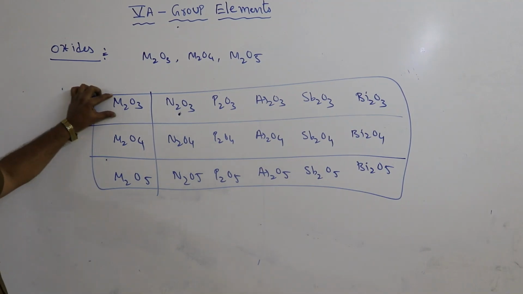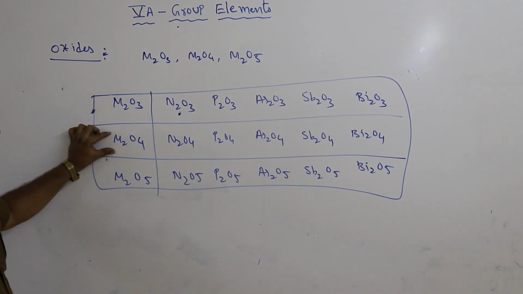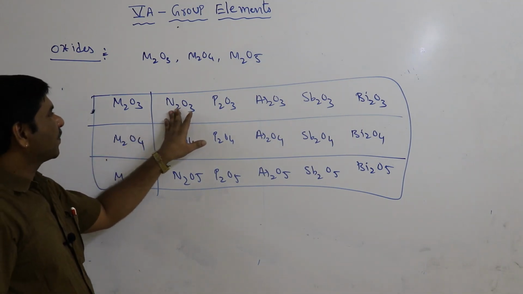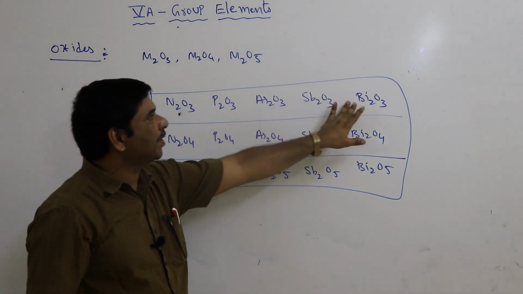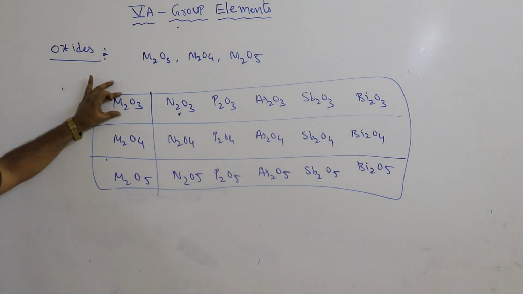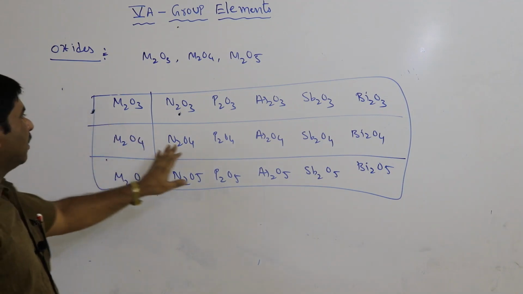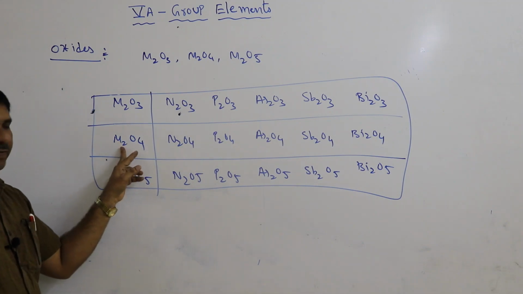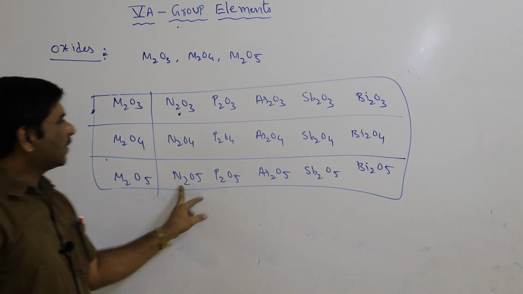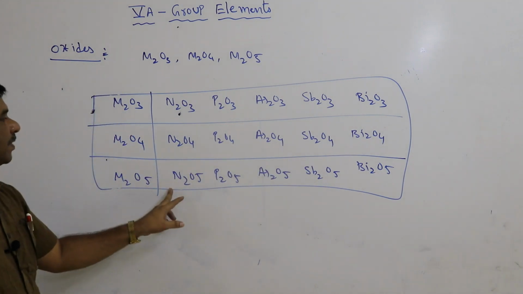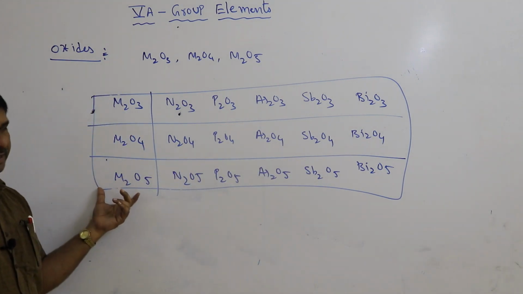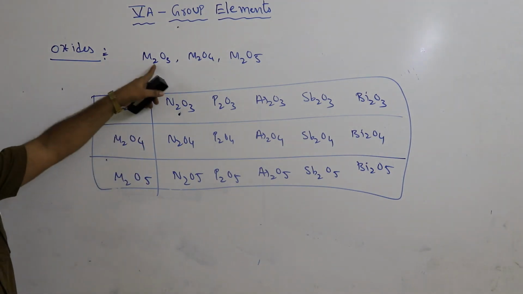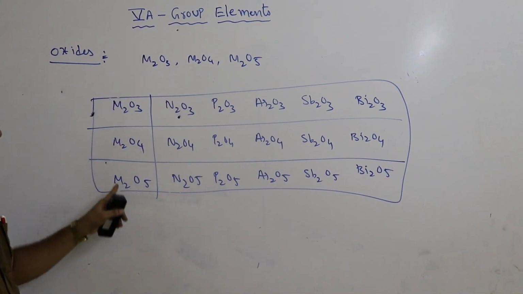One is the M2O3 oxide, another is the M2O4 oxide, and the third is the M2O5 oxide. Nitrogen, phosphorus, arsenic, antimony, bismuth all contain the M2O3 oxide. M2O4 also, all elements from nitrogen to bismuth exist as M2O4 oxides. M2O5, nitrogen to bismuth, all exist as M2O5 oxides. So there are three oxides possible in this group. All elements can form these three oxides.